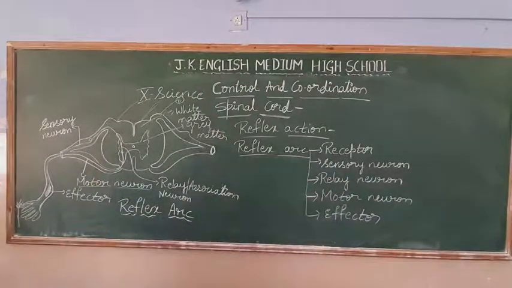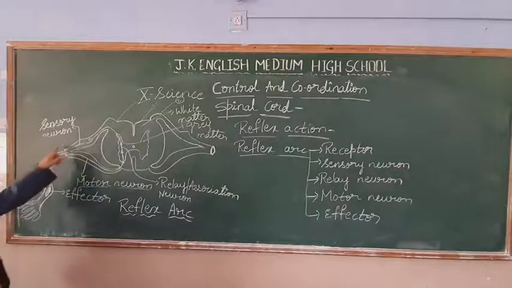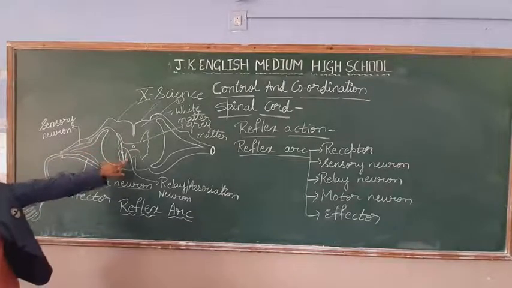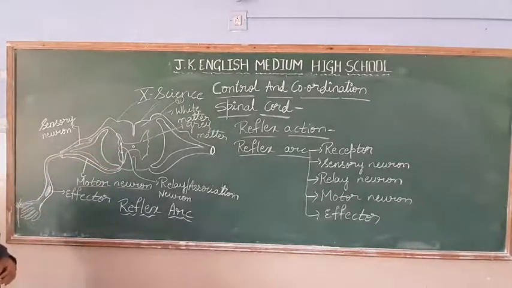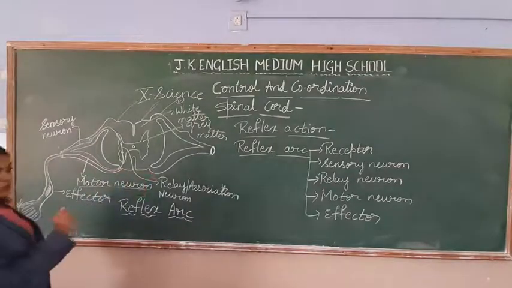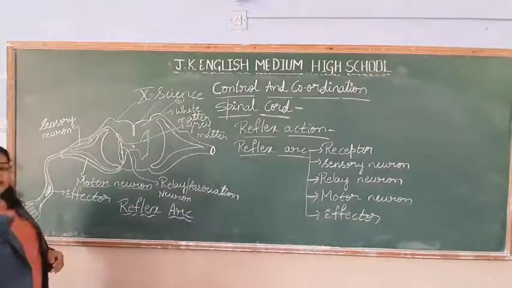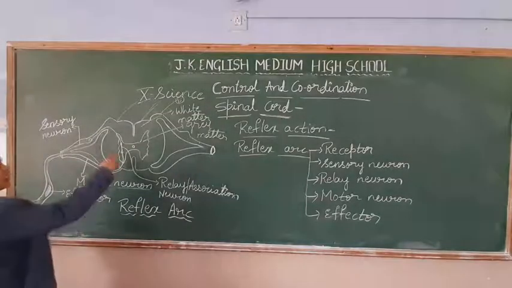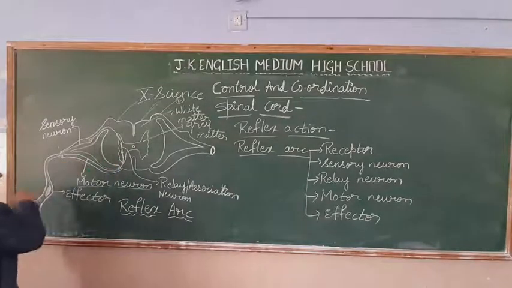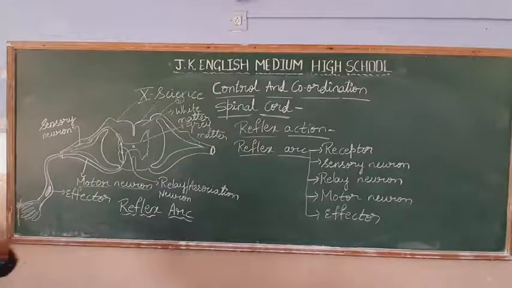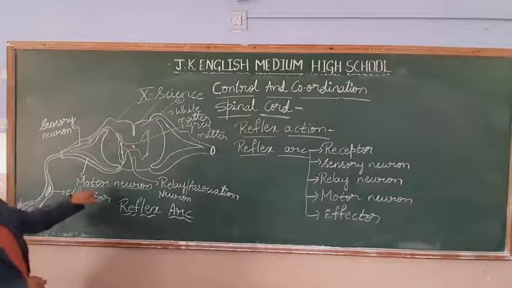Let me explain you. Receptor, which will receive the signal. The sense organs of your body are called as the receptors. Which neuron will take that signal to the spinal cord? That is the sensory neuron. Okay, and what is motor neuron? Which will bring back the information. What response you have to give? Which neuron will bring it to the muscles of the body parts? Those are called motor neurons.